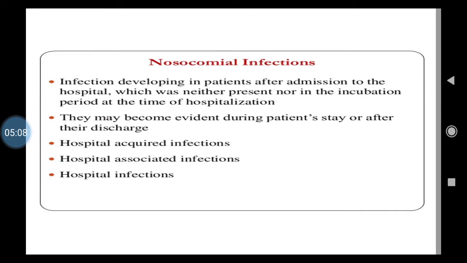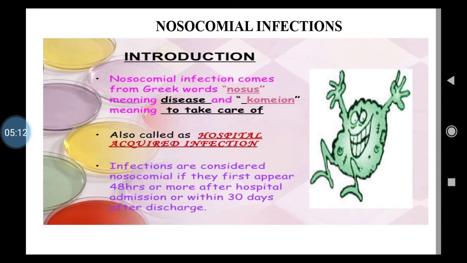So as we have discussed in this first slide, infections are considered nosocomial if they first appear within 48 hours after getting hospitalized, or within 30 days after discharge.